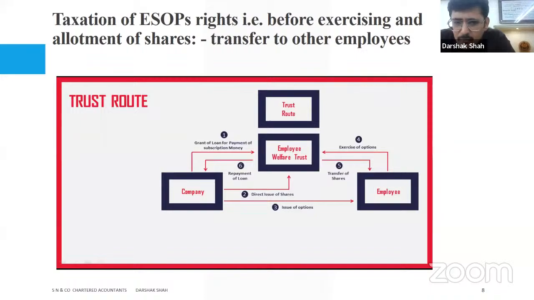Employees later on, if they are eligible, will be given options by the company. If the employee exercises the options, they will pay the trust. The trust will in turn make the payment of the loan. So whatever loan they have taken at the first stage, they will go for the repayment of that. That's how this whole exercise will happen, right?